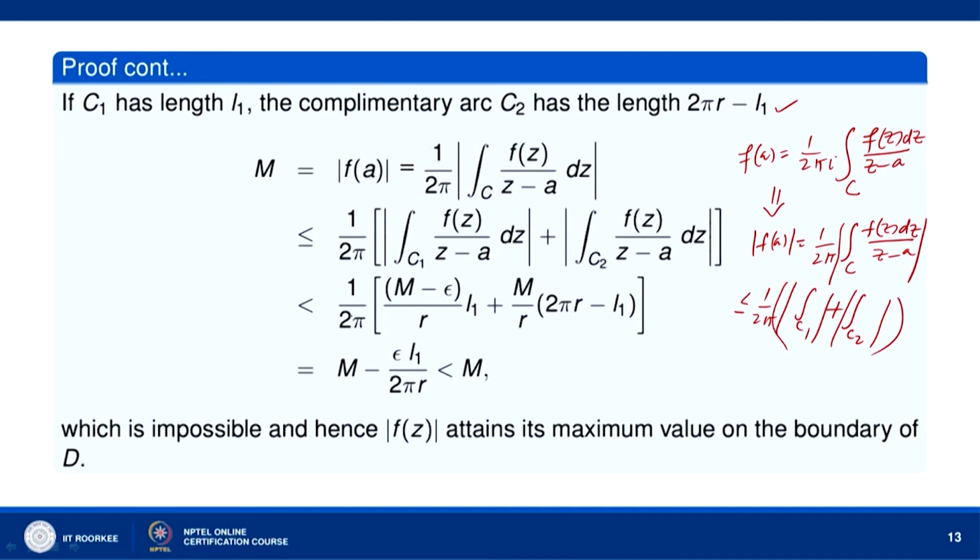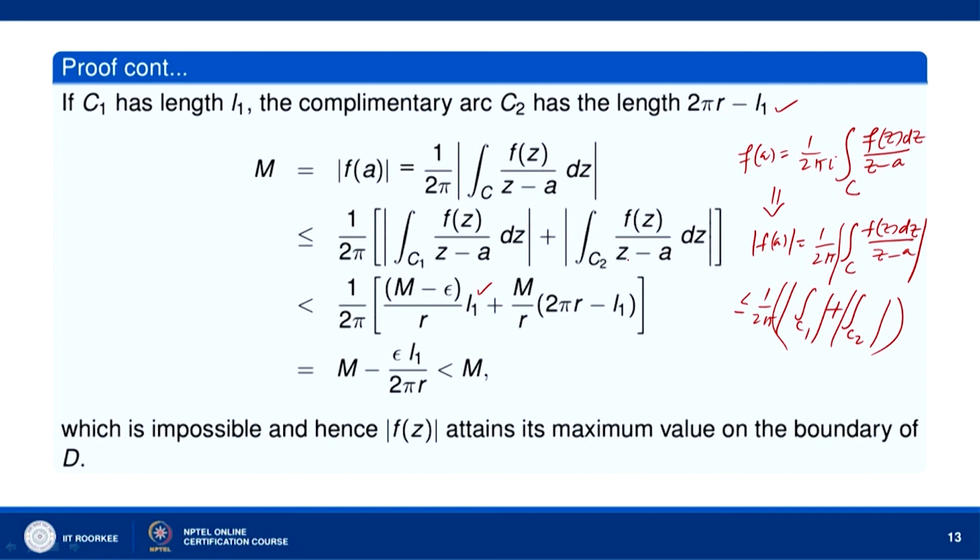So, 1 over 2 pi, now the mod of F(z) over z minus a on the curve C1 is less than or equal to m minus epsilon over r, because the circle C has center at a and radius r. So, mod of z minus a is equal to r on C1, and on C1 mod of F(z) is less than or equal to m minus epsilon. So, m minus epsilon over r into the length of C1. The length of C1 is L1, and on C2 mod of F(z) is less than or equal to m, because m is the maximum value.